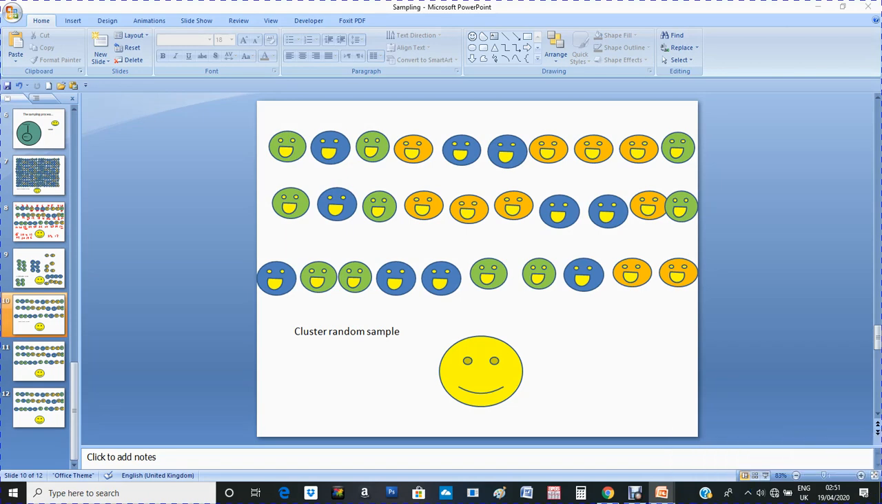Okay, let's continue in part two. This is part two, sampling. Now we were discussing cluster. Well, let me just have a closer example about stratified and cluster random sampling.